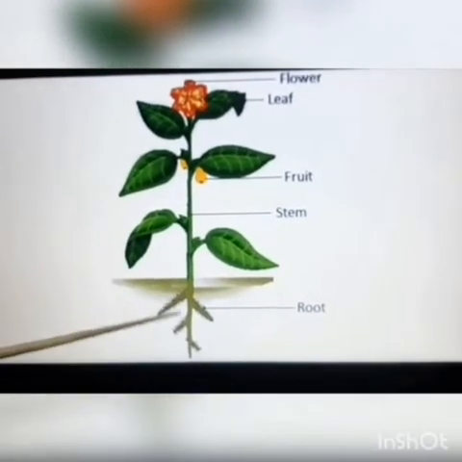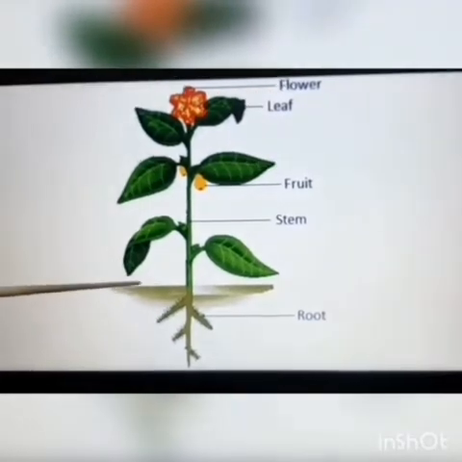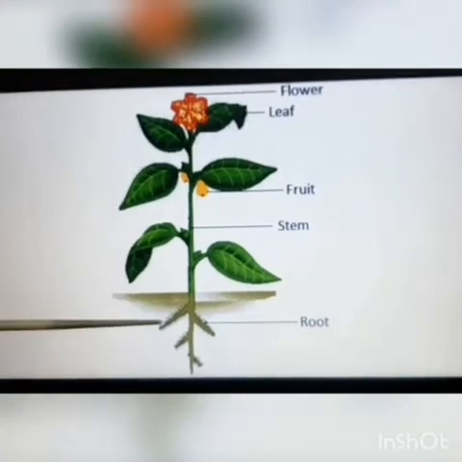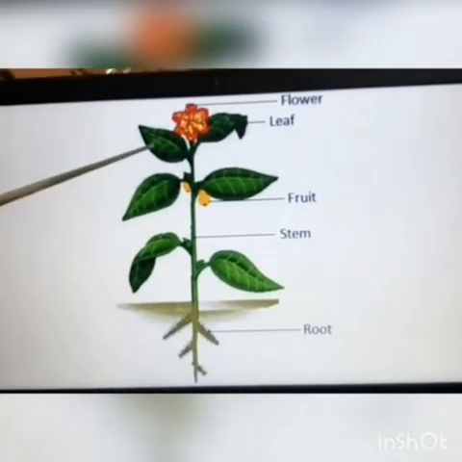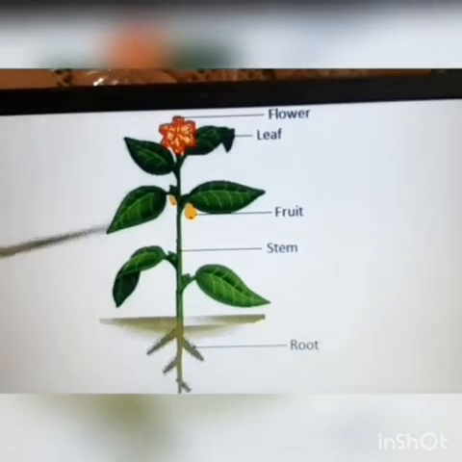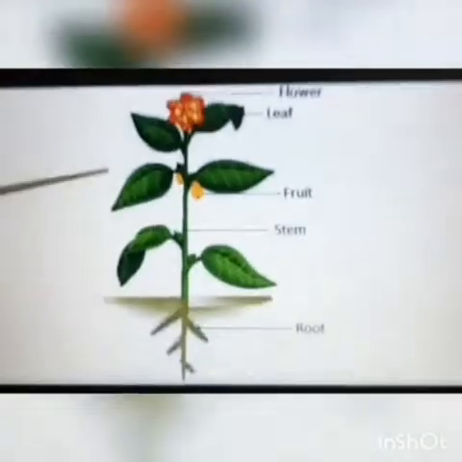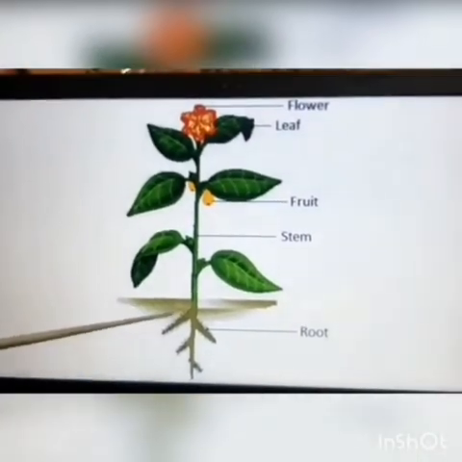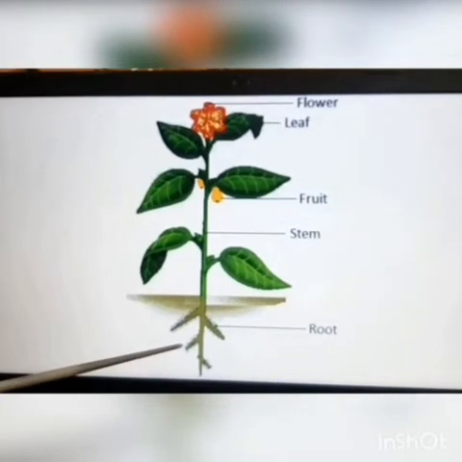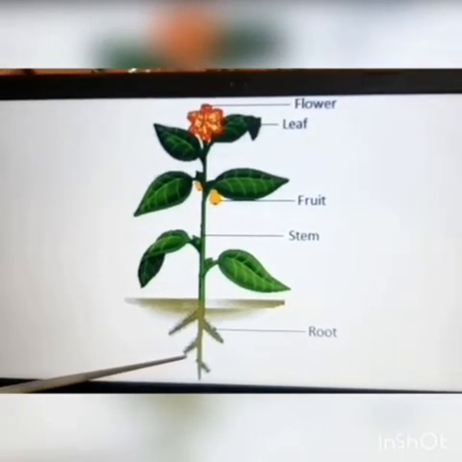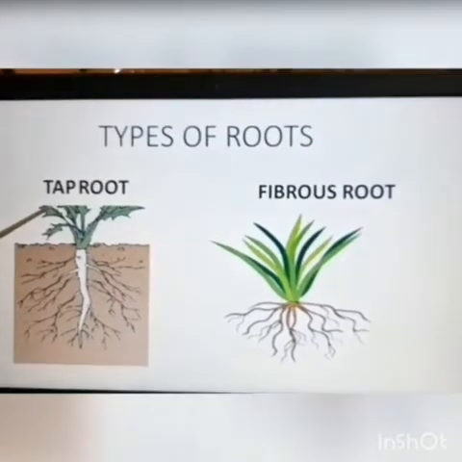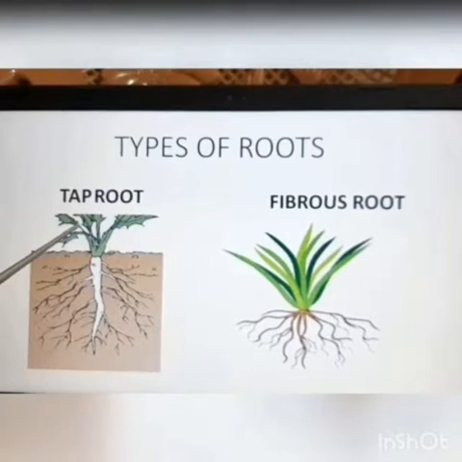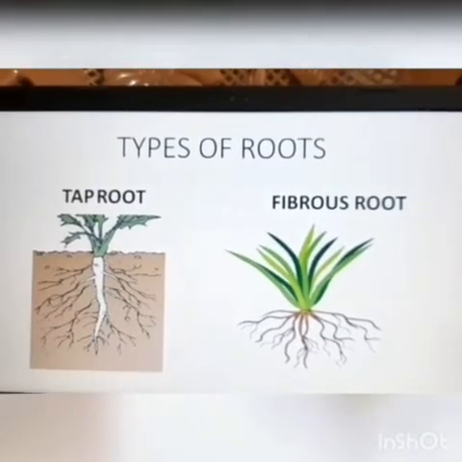So, here is the root. The part which grows under the ground is called the root, and the part which grows above the ground is called the shoot. Okay, children? Now the plants have two types of roots. This root is again divided into how many types? Two types. What are they? One is taproot and the other one is fibrous root.